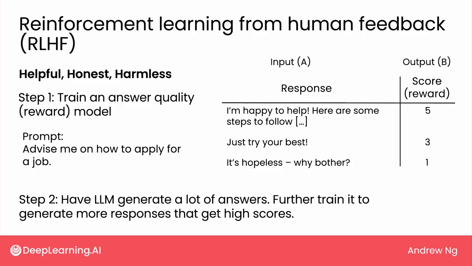The reason this technique is called reinforcement learning from human feedback is because the scores correspond to the reinforcement or the reward that we're giving to the LLM for generating different answers. And by having the LLM learn to generate answers that merit higher scores or higher rewards or higher reinforcements, the LLM automatically learns to generate responses that are more helpful, honest, and harmless.